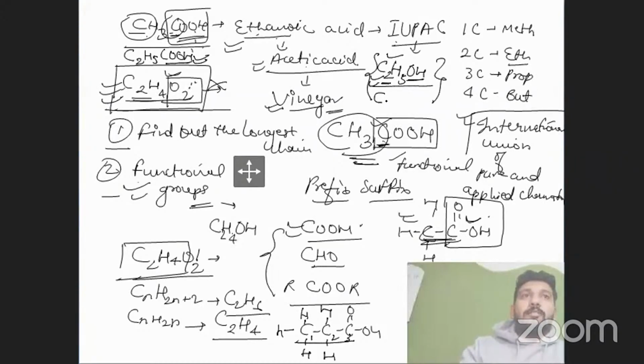But the OH group, what if I write it like this? Sir, then it will become ethanoic acid.